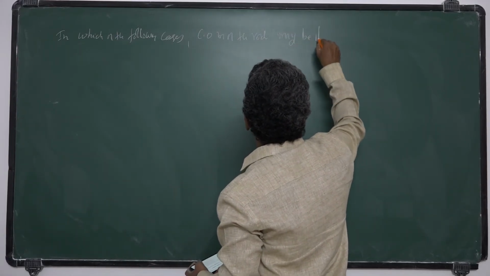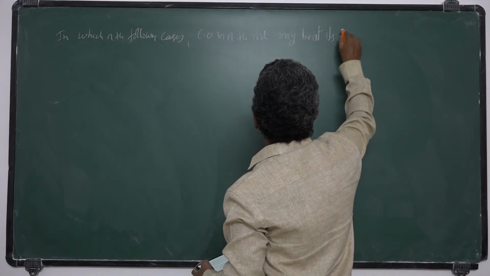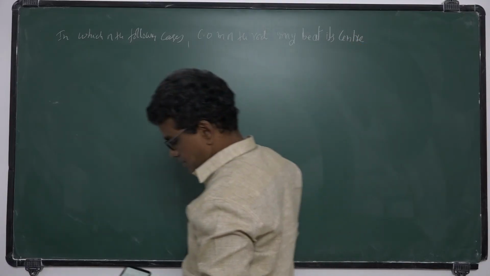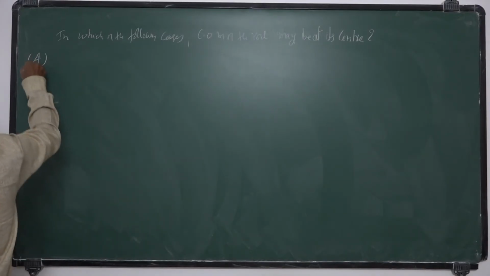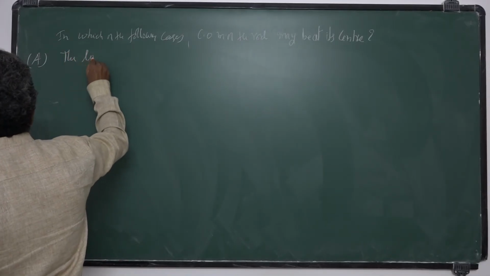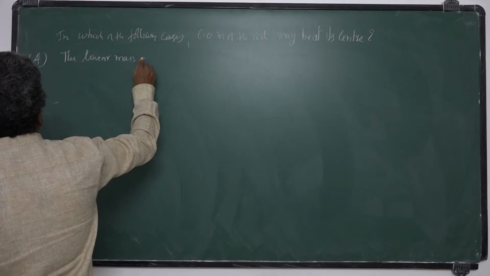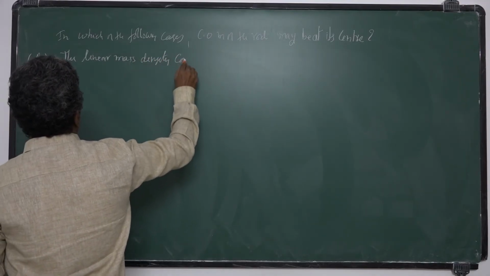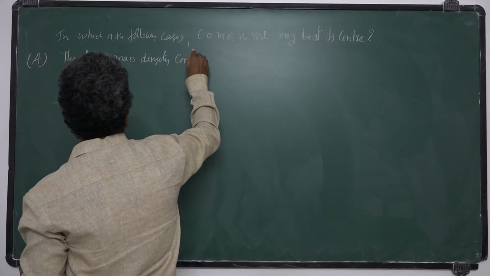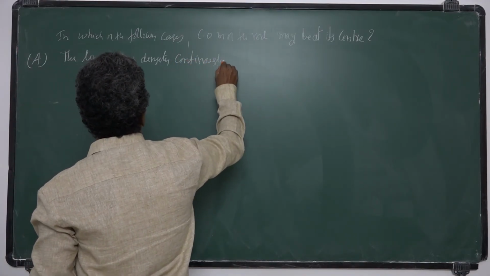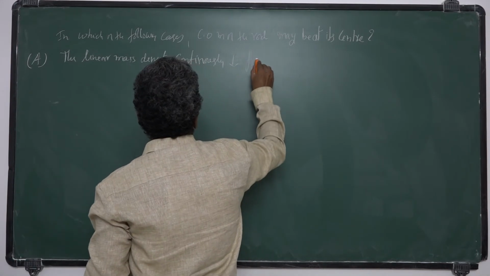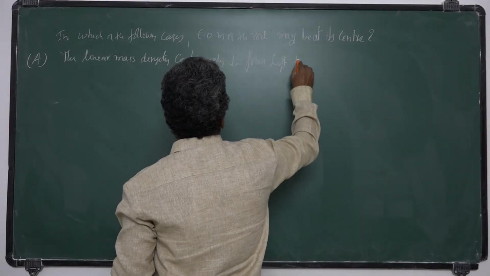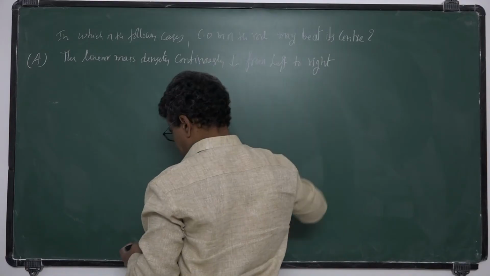A. The linear mass density continuously decreases from left to right.